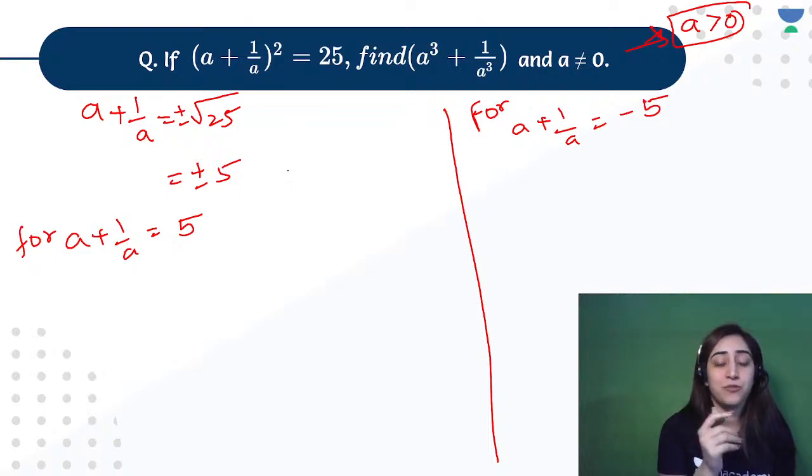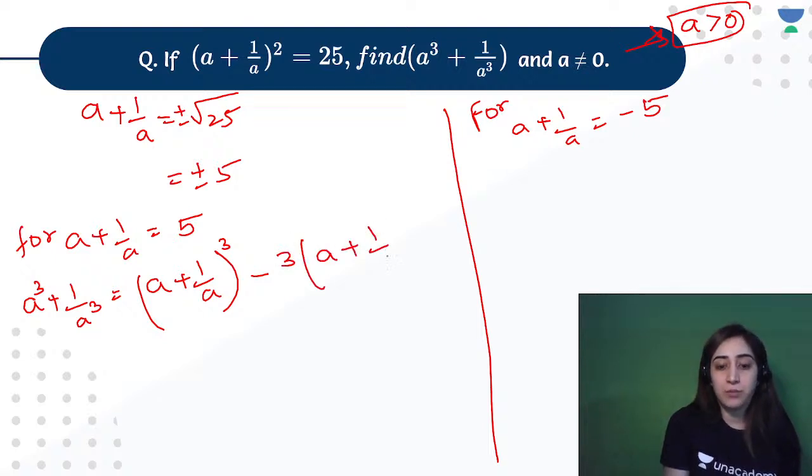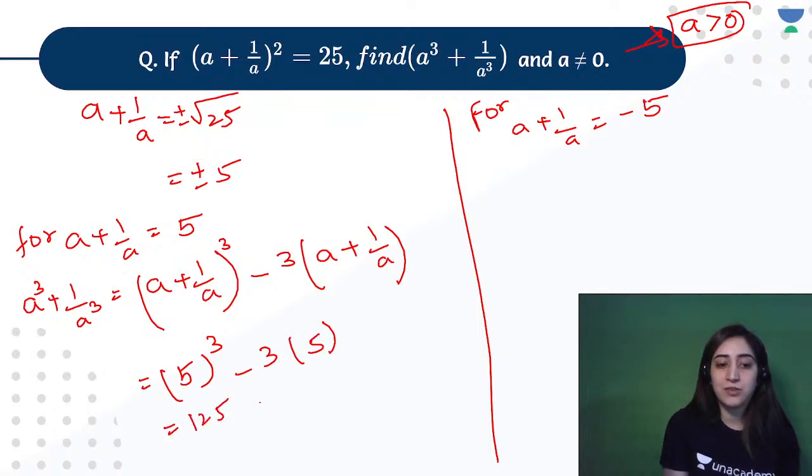What will be the answer of this? You need to calculate. So a cube plus 1 by a cube will be equal to a plus 1 by a whole cube negative of 3 times a plus 1 by a. Alright, so let's substitute that value. That gives me 5 cube minus 3 into 5. What is 5 cube? 125. Take away 5 times 3 is 15 and we get the answer as 110. Very good, Ayush. That's the positive one.